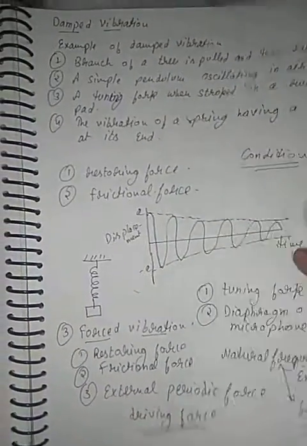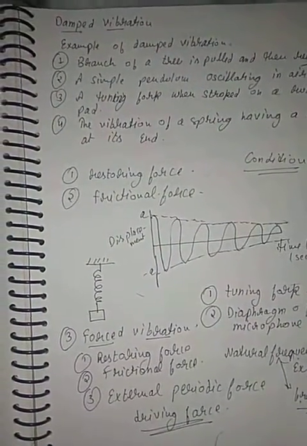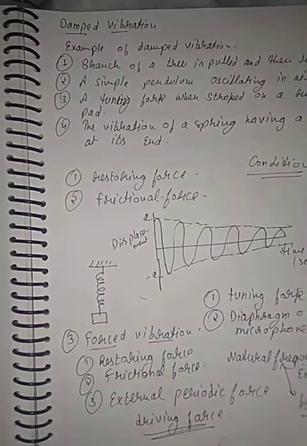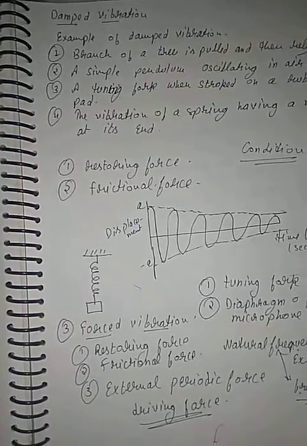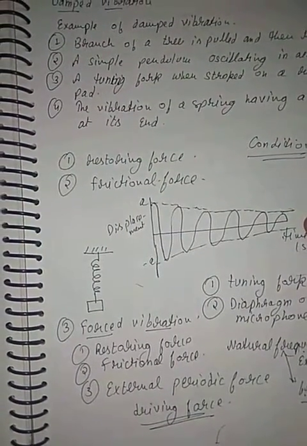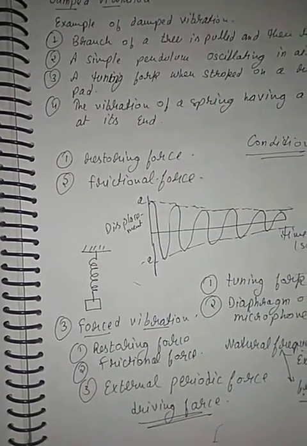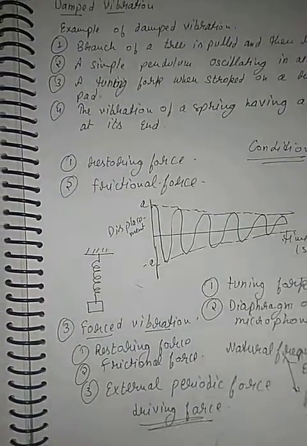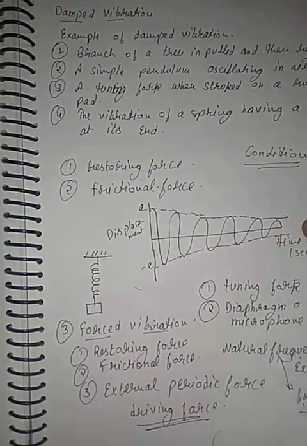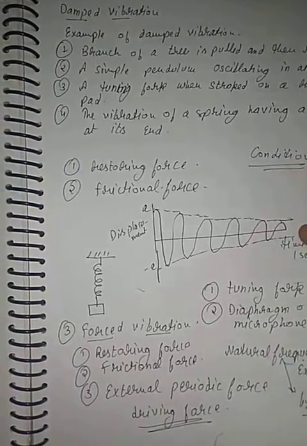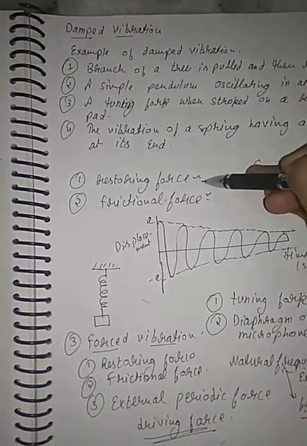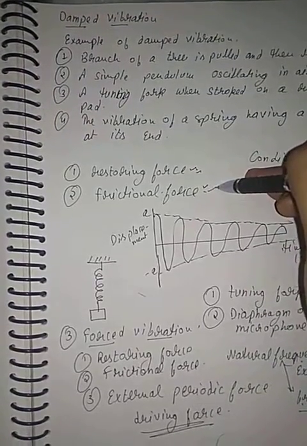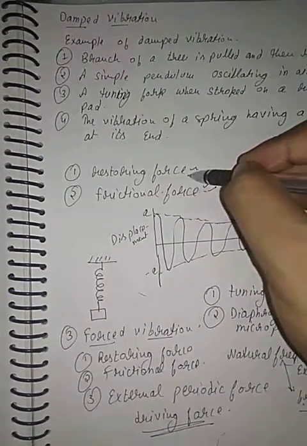Generally, what happens when a body vibrates in a medium? The amplitude of the vibrations continuously decreases with time, and ultimately a situation comes when the body stops. Such vibrations are called damped vibration. This situation comes due to two forces that act on the body, that is restoring force and frictional force.